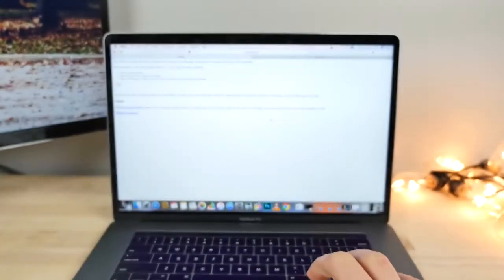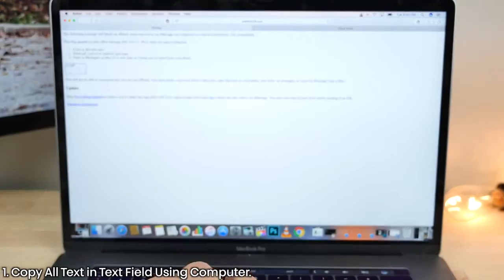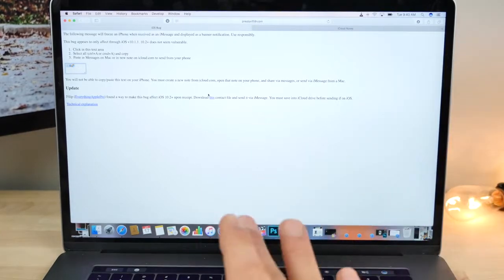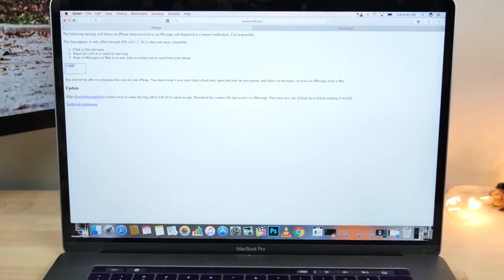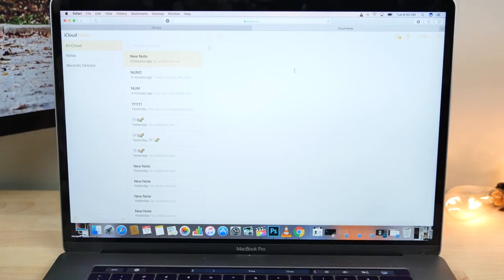How do you get this out to somebody? Well, you guys are going to visit this website right here. So in this little area right here, you guys are going to Command A or Control A and copy all of this text on your computer. I mean, this method requires a computer. The next one doesn't. But you guys want to go to iCloud.com and sign in and go into your notes page. If you try and paste this in the notes on Mac, it will crash. So don't do that. Do it online in iCloud Notes.